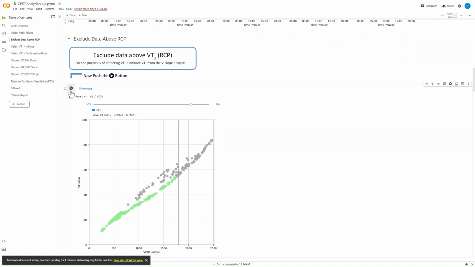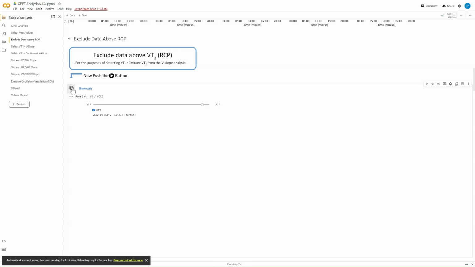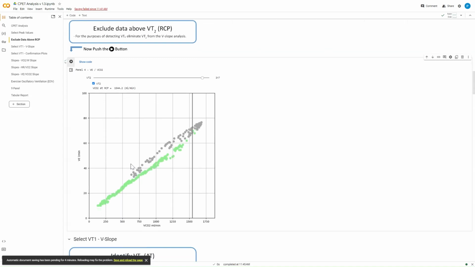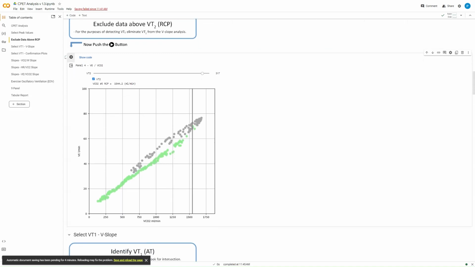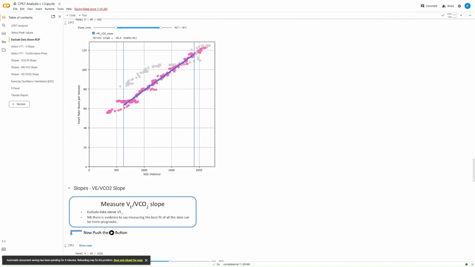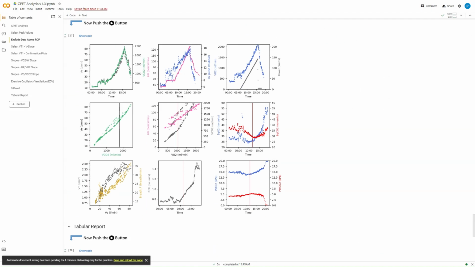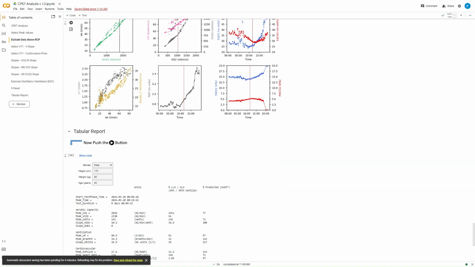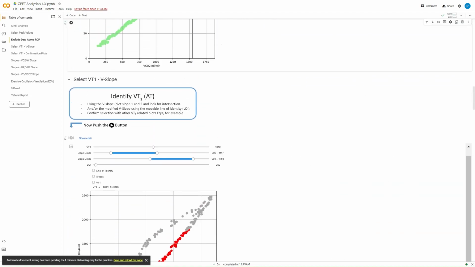But again, you've got to remember that you're clicking on this little play button each time you go down through a new section to make sure that it reanalyzes that data. It takes the data from above and works its way down. So you can work your way through all of that until you get to the bottom and you create now a new report and a new table that allows you to do the interpretation. And there are 6 examples to play with currently.